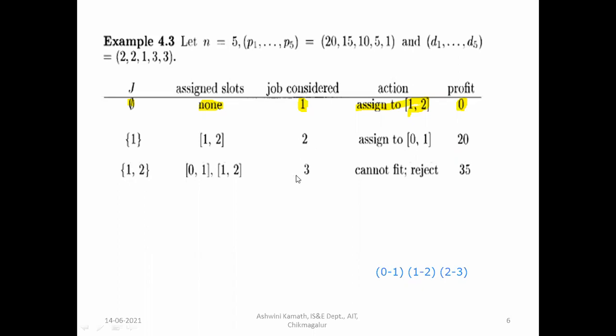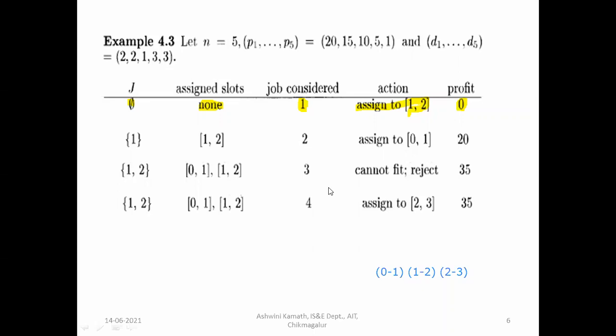And when I consider the third job, it cannot fit. Why can it not fit? Because it has to be executed in the first slot itself, that is 0 to 1, which is already filled. That slot is already filled and it cannot be executed. So reject it. Then jobs 1 and 2 we have executed and the profit we have earned is 35.